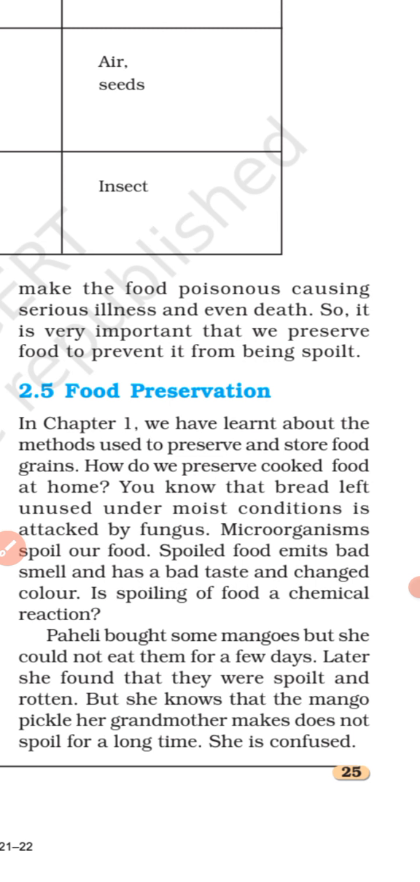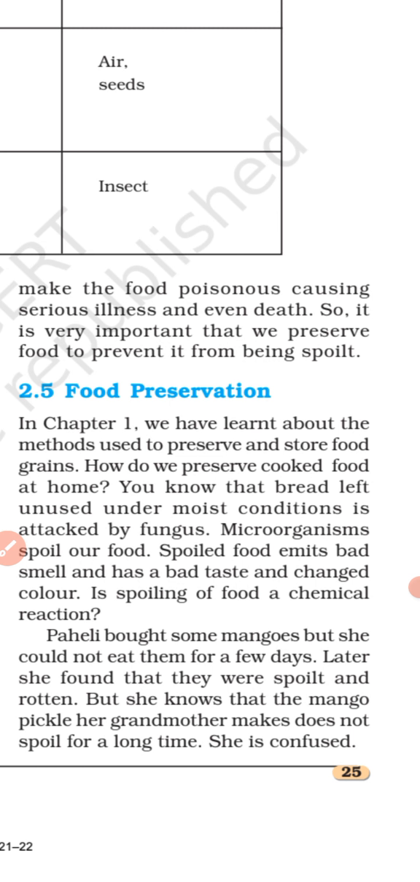Microorganisms spoil our food. The spoiled food emits an unpleasant or foul smell, and it also has a bad taste, and sometimes its color may also change. Are you getting it? Spoiled food caused by microorganisms emits a bad smell and has a bad taste, and the color of the food may also change.